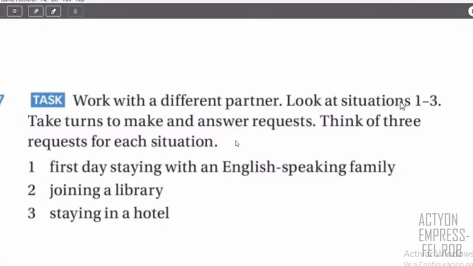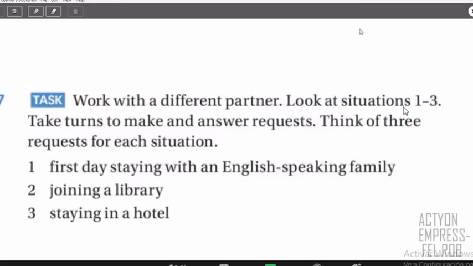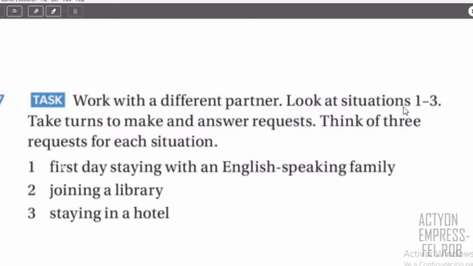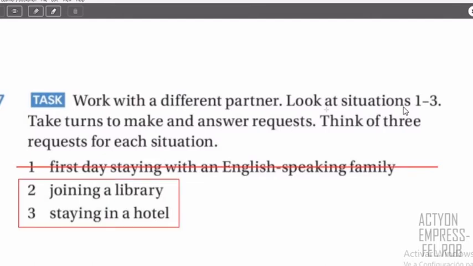requests. Look, it says 3. So you have to include 3 requests in your short conversation. You have two options, okay? So pay attention to the two options that you have. We are not going to do one, all right? So one is not an option. The two options that you have are only those two, okay? You have number two, joining a library, and you also have three, which is staying in a hotel, all right? So only those two options.